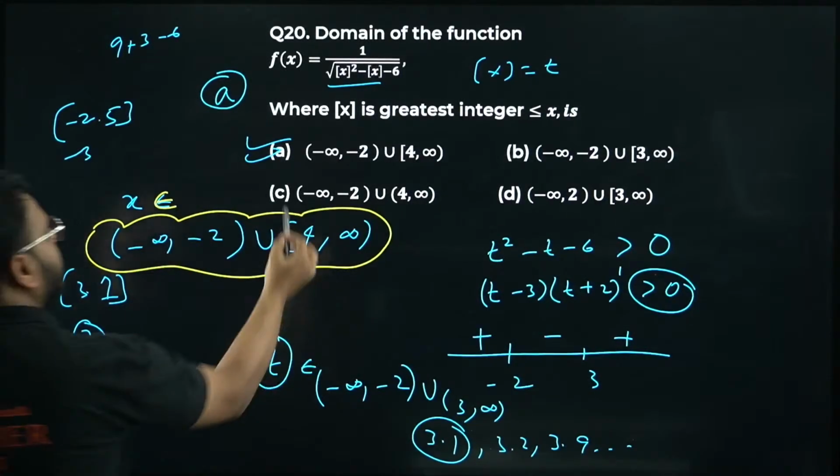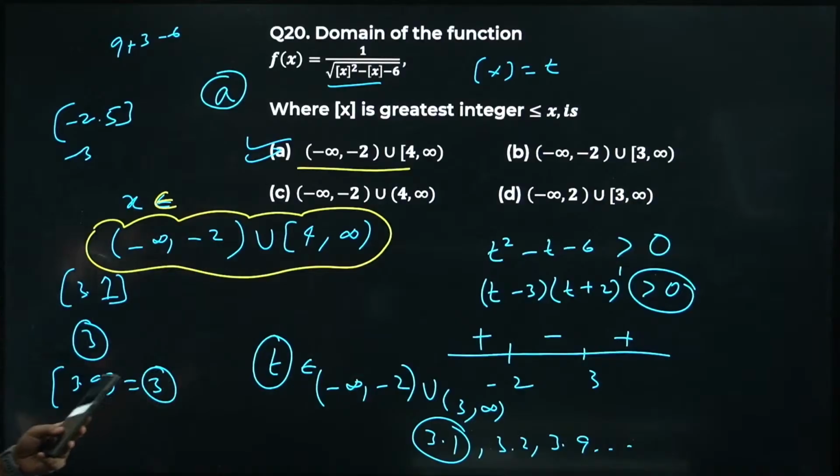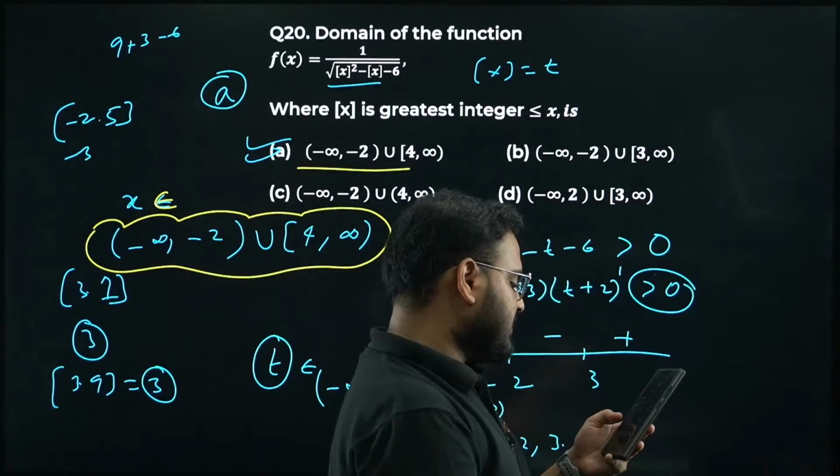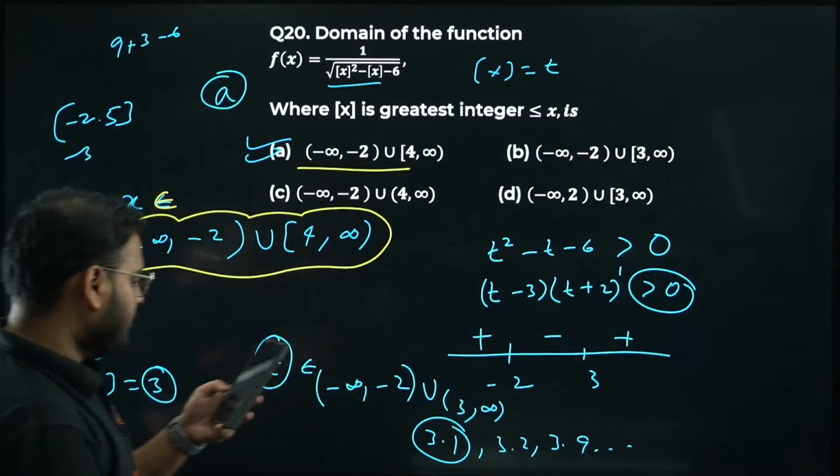For x, the option is A. A very good question. Option is A. Okay. So now you can see Varsha has given me the answer as A.